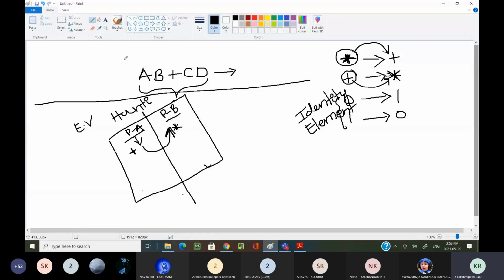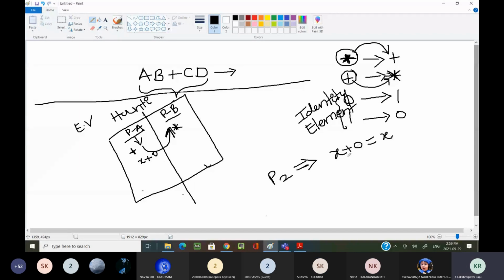Okay, I can take one postulate, because some people may have a doubt: sir, what postulates are you saying? Now, there is one postulate, postulate 2. Just now we have seen it: x plus 0 equal to x is my postulate. What operator am I using here? Plus. Plus means that it comes under this side only.